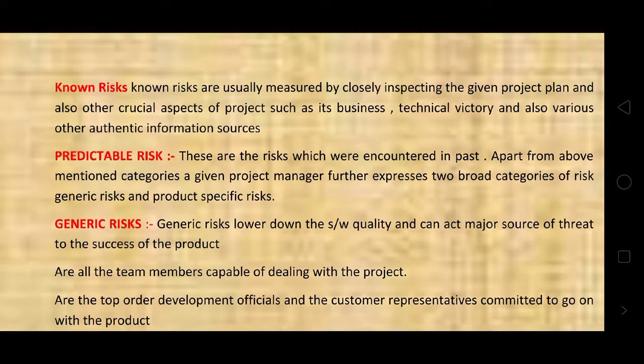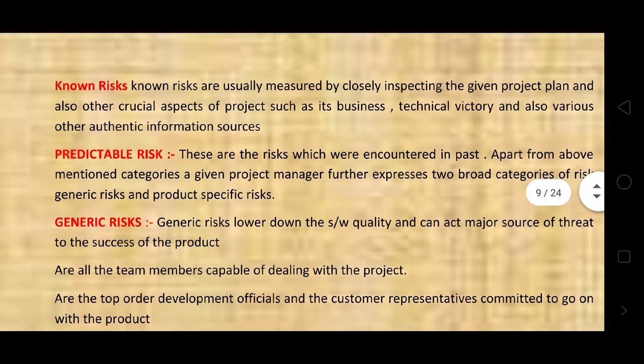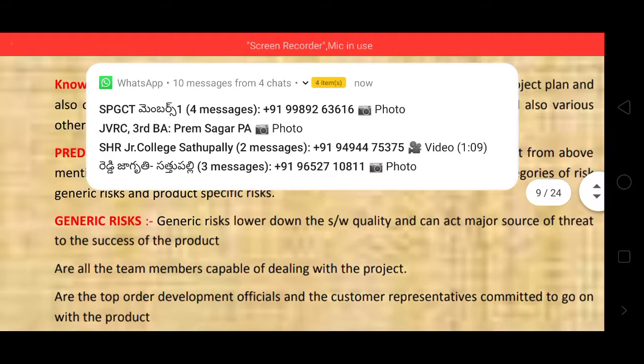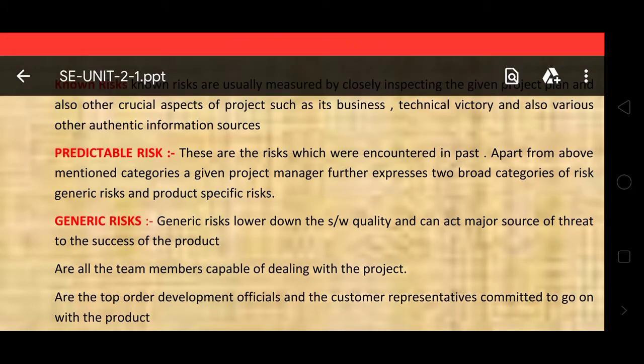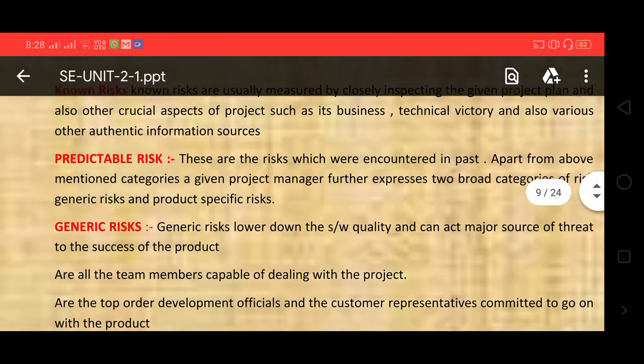If we are not inspecting regularly, if we are not close to the project, known risks occur. Every component and every concept must be inspected regularly in the project plan and implementation, technical aspects, and various other authentic information sources.